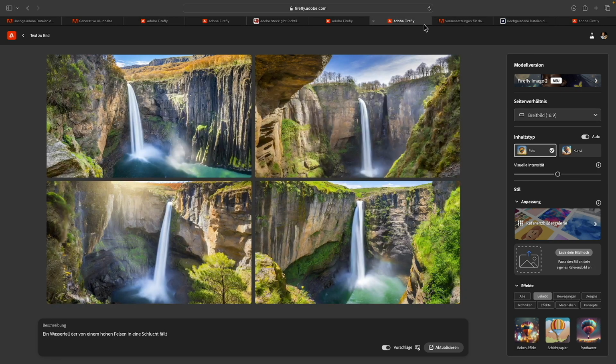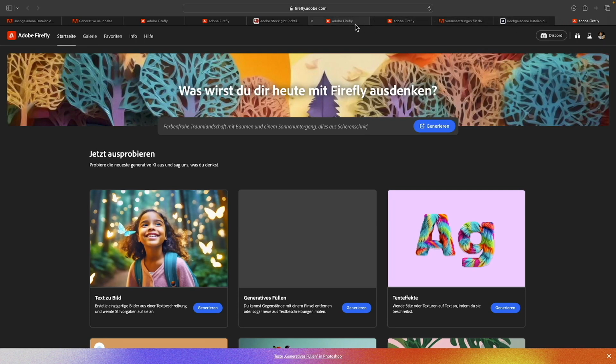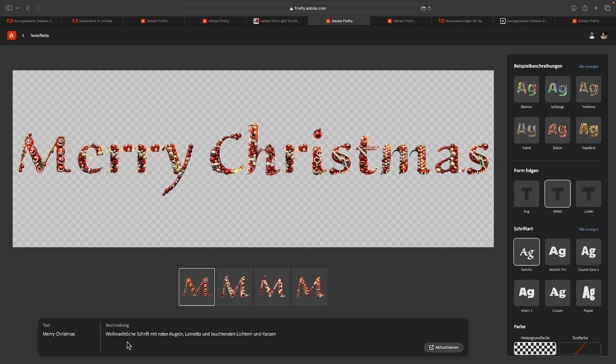Then I went on and added the script, generated. Oh, where do we have it now? Here. That's what I've just input. Yes, that's what I just showed you. You have to click on generate text, not on photo or text to image. And then I entered here Christmas font with red balls, tinsel and glowing lights and candles. I once overdid it a bit. The overdone didn't come out here either.